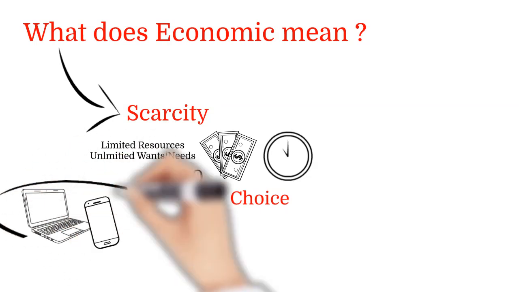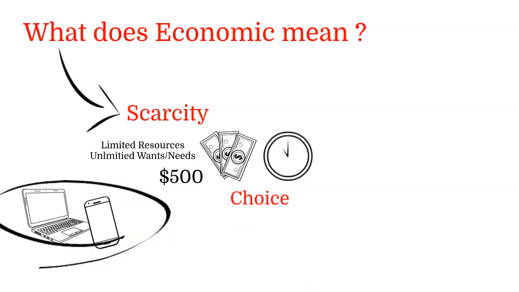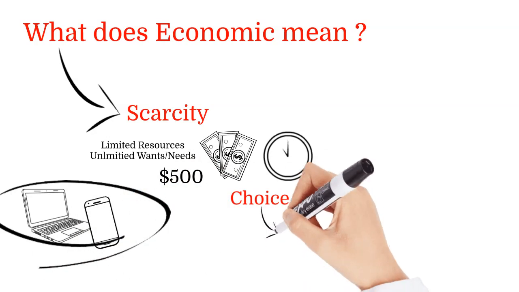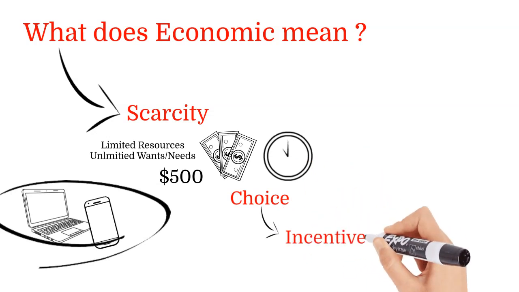In case of Salim, he needs to choose what to buy. Is it a laptop or a mobile phone? The choice that he make depends on incentive that he have. But what is incentive? Incentive is a reward that encourages an action or it's a penalty that discourages an action.